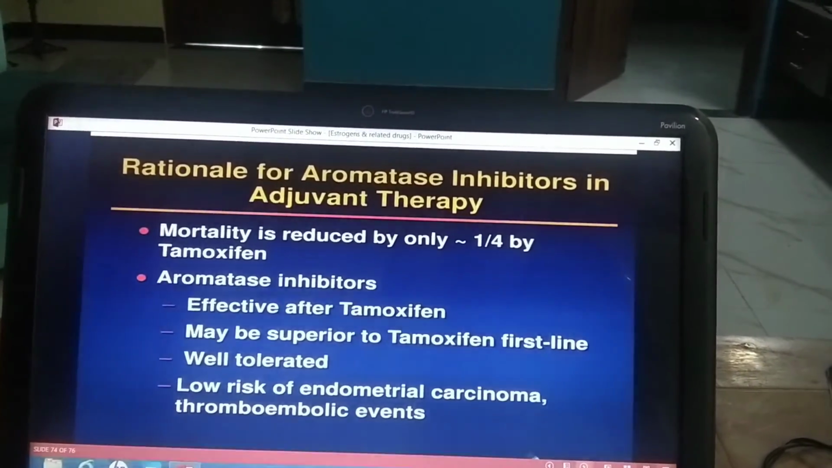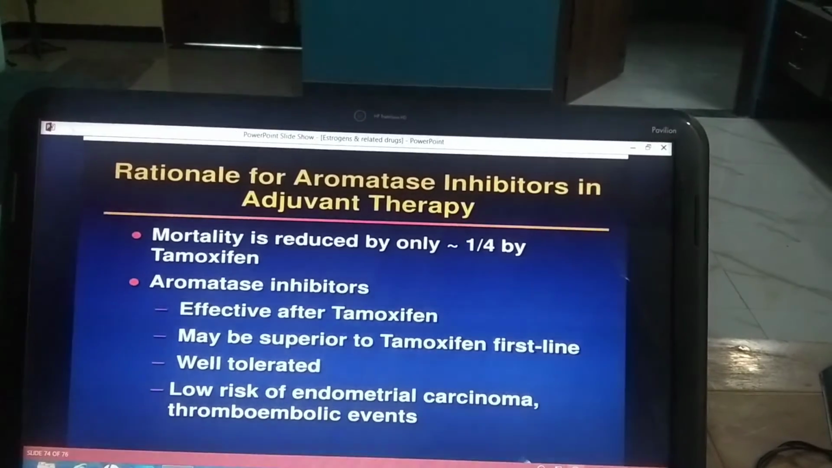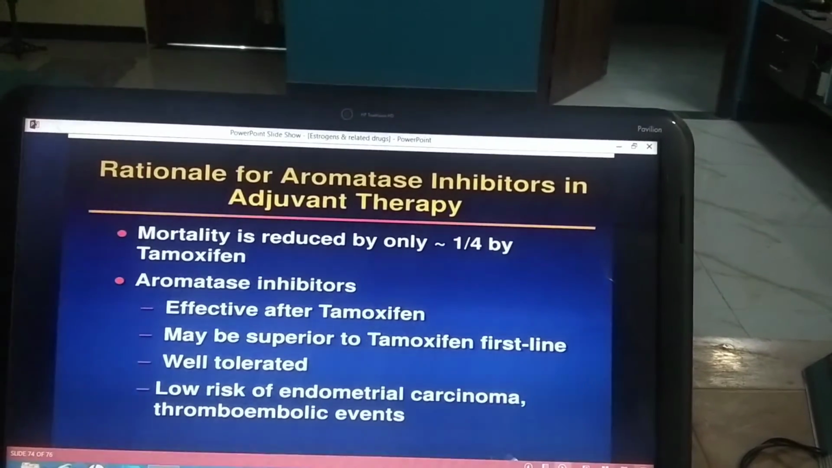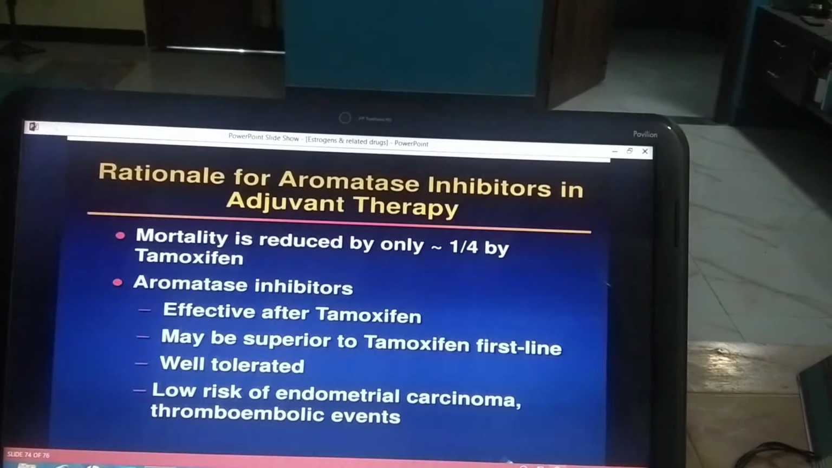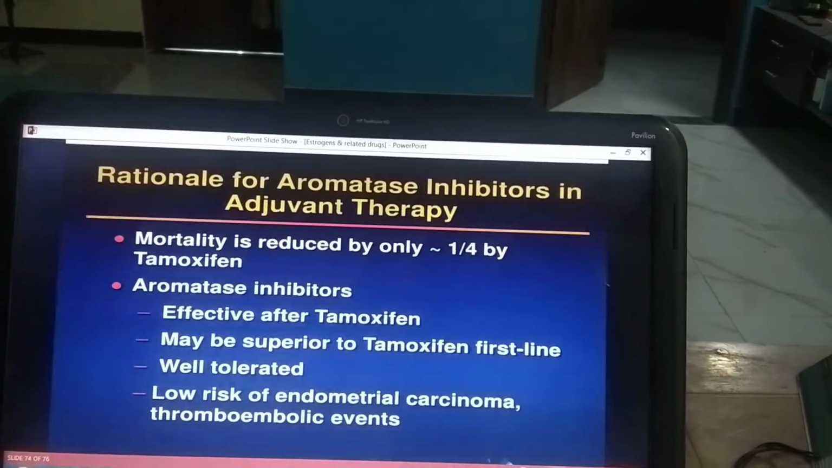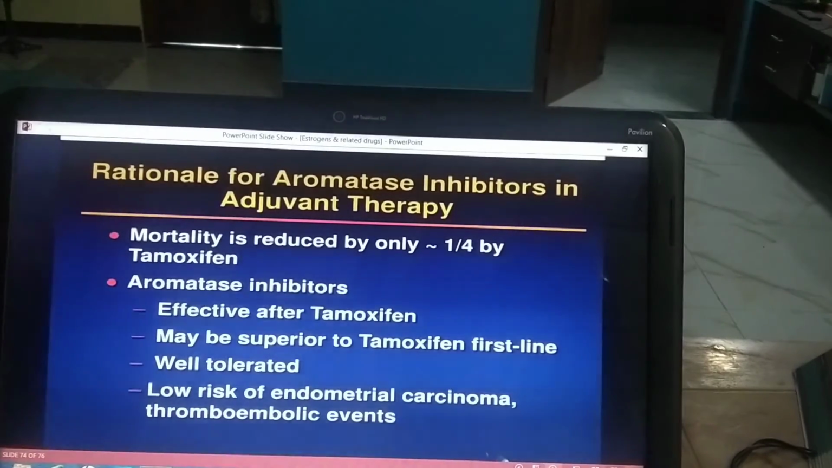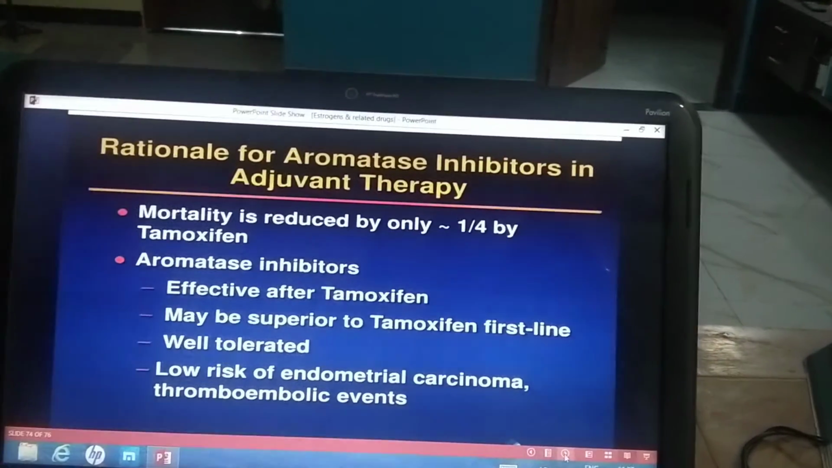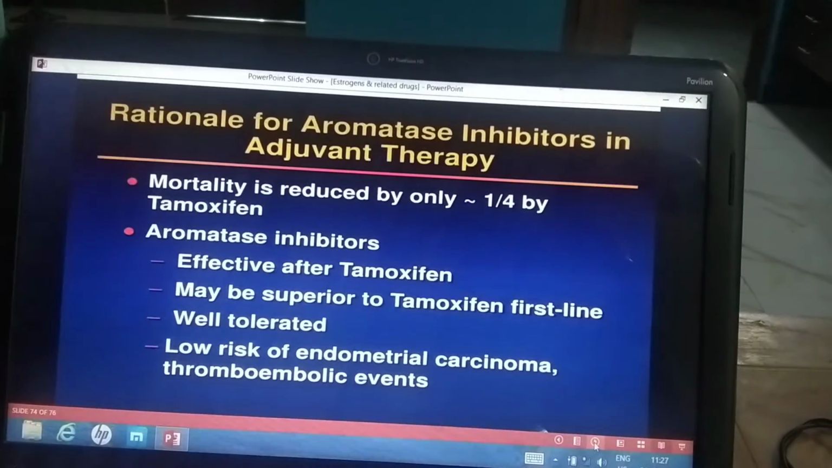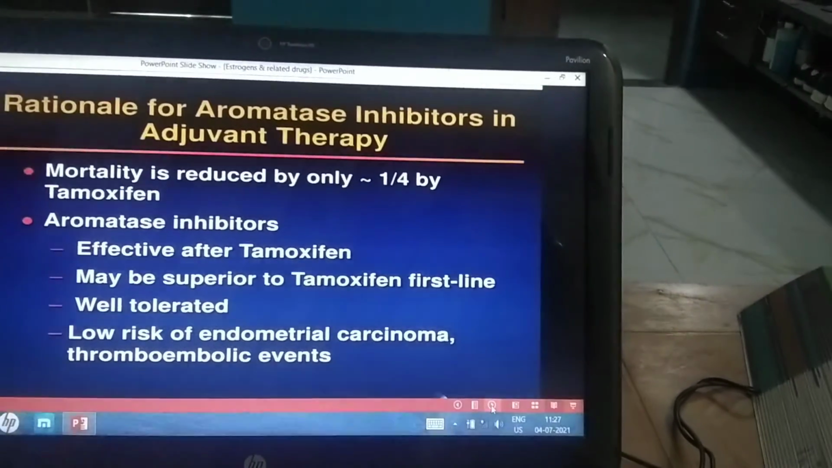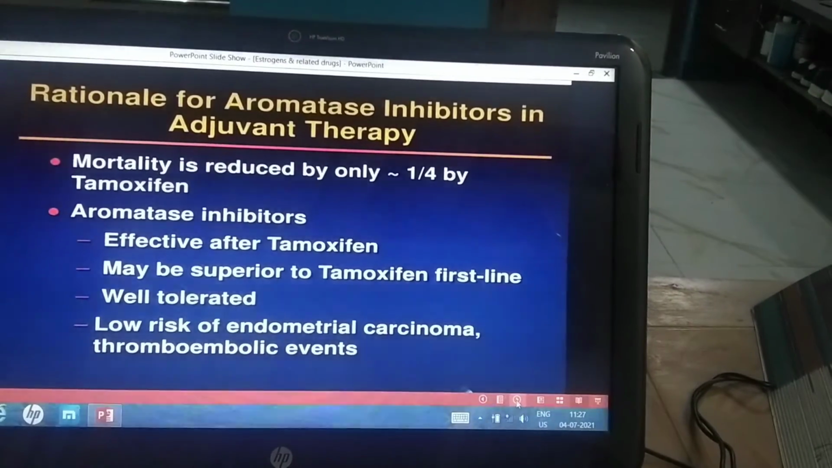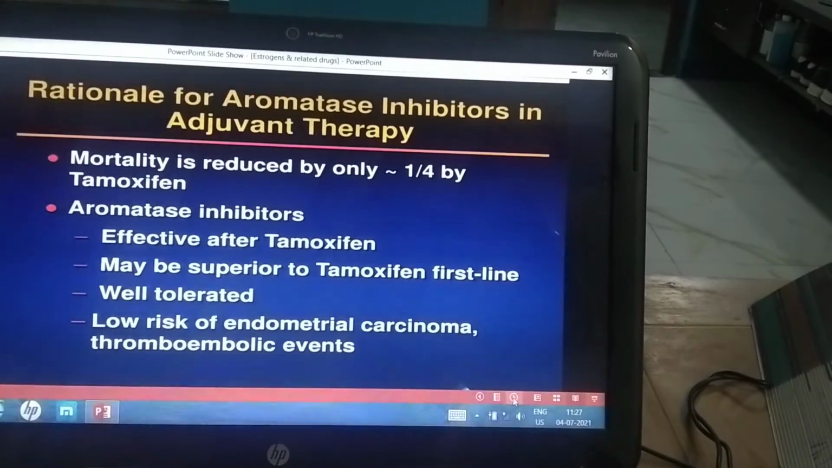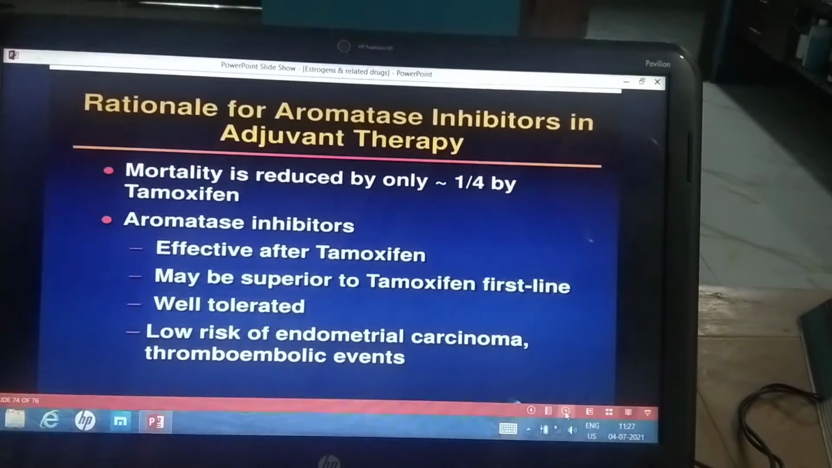So, the main advantage is that they have a low risk of endometrial carcinoma and thromboembolic events, and they are also effective in tamoxifen resistant cases. They may also be used in infertility. They are more effective in delaying the recurrence of early stage breast cancer. So, they don't cause recurrence, they delay the recurrence.